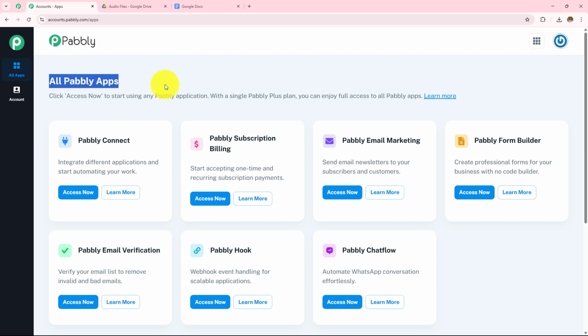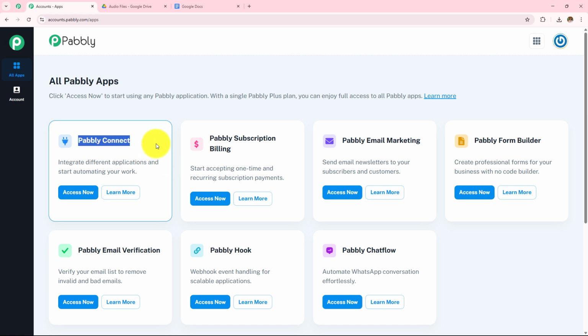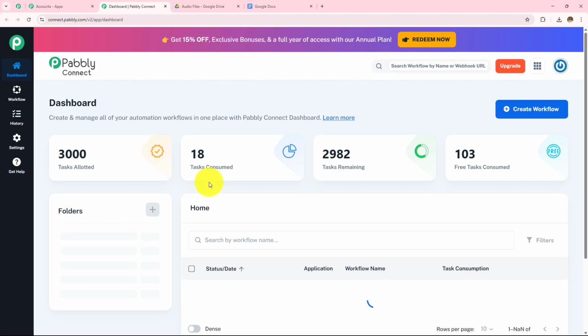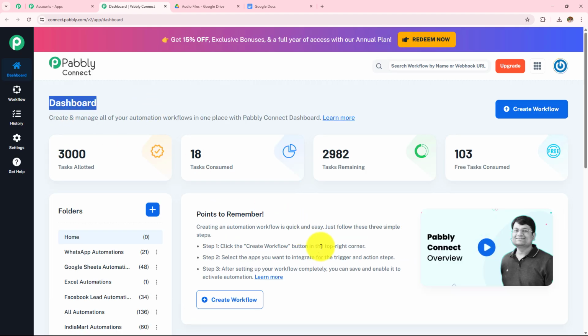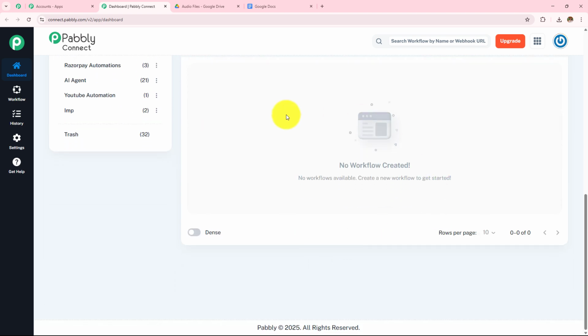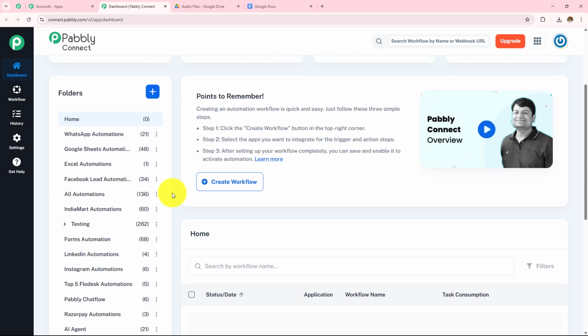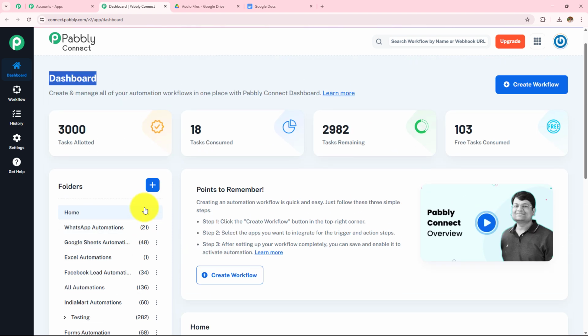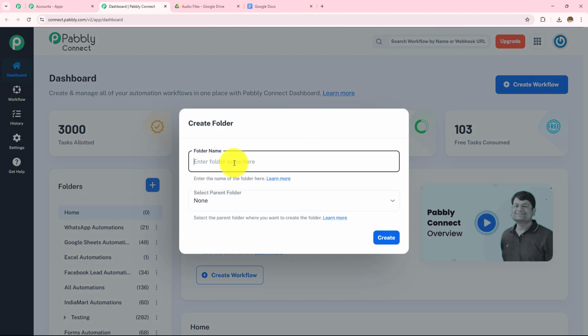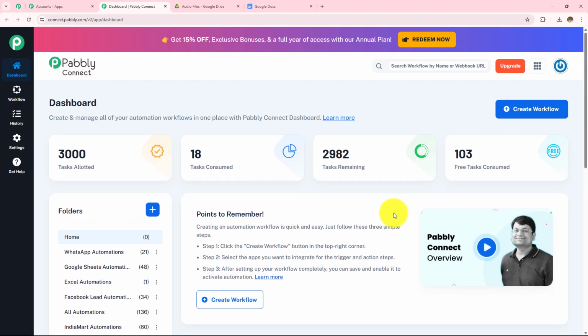And here all Pabli apps page has appeared, which is showing me all the Pabli applications. Here I'm going to click on this Pabli Connect, access now. And it has taken me to this dashboard where I will be able to find all my workflows over here and all the folders which I have created over here. Now if you want to create a new folder, simply click on this plus icon, and from here you can create a new folder.